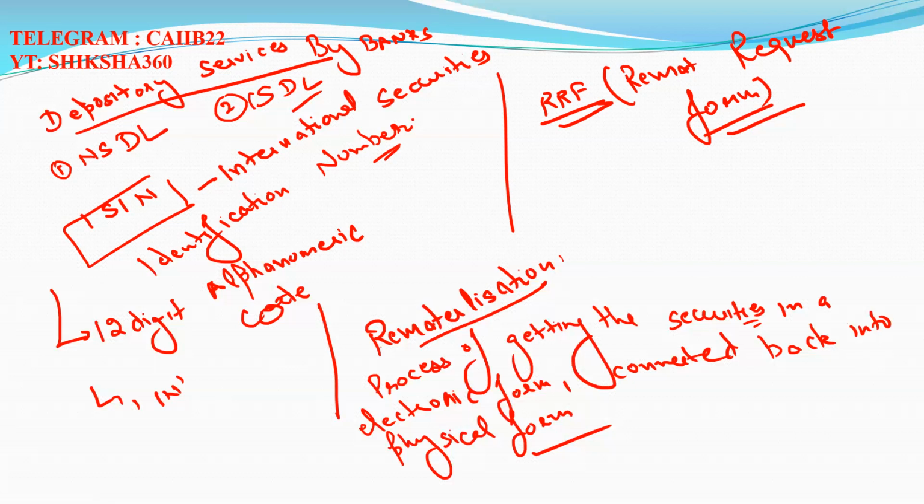Next, they have asked in the examination regarding the power of attorney, that is POA. What are the types and why is it used?